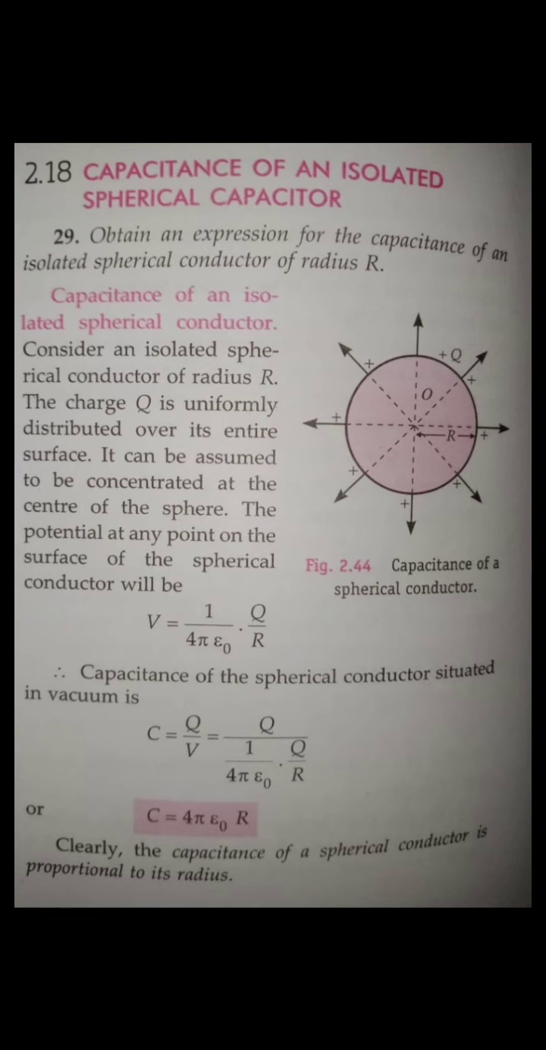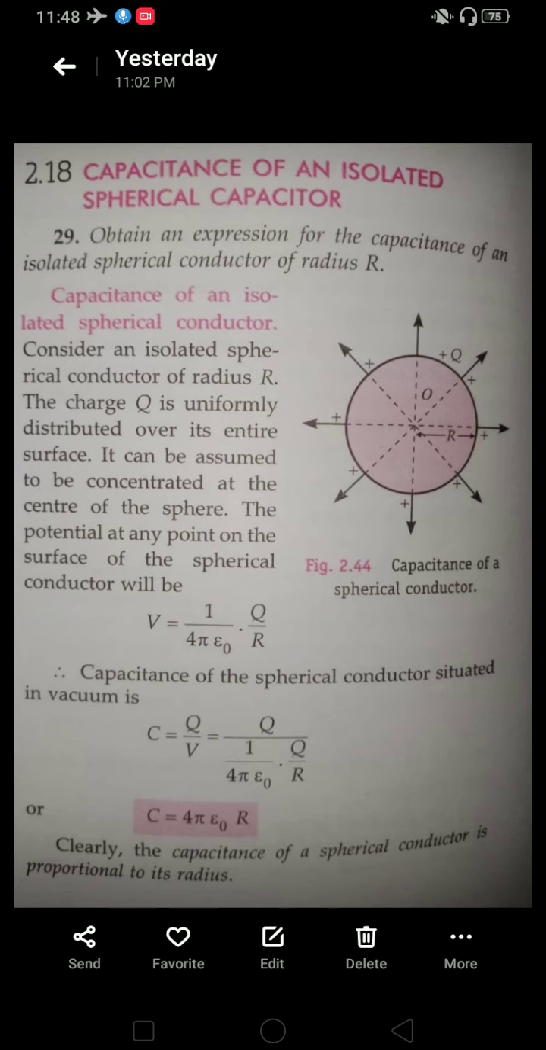Now you see, guys, here C depends upon R. It does not depend upon Q, neither does it depend upon V. Yes or no? So R is the radius of the sphere. That means it depends on whether the radius is small or large. It depends upon the shape and size. Now suppose I reduce the radius, or I take a higher radius, but still the electric lines of force are the same.